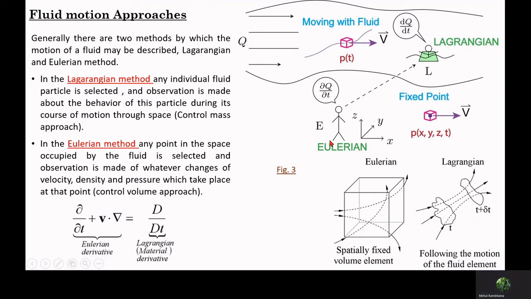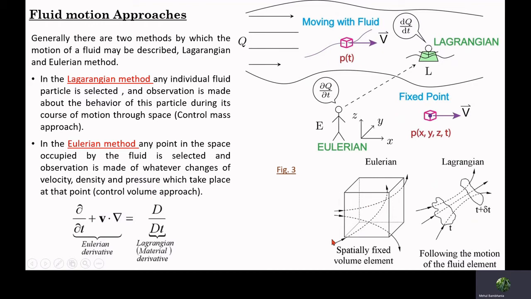In the Eulerian method, one can sit at a fixed location, and at that fixed location, he or she can observe and measure the various fluid flow properties. In the second approach, one can travel along the fluid flow, and during that, he or she will measure the fluid properties.